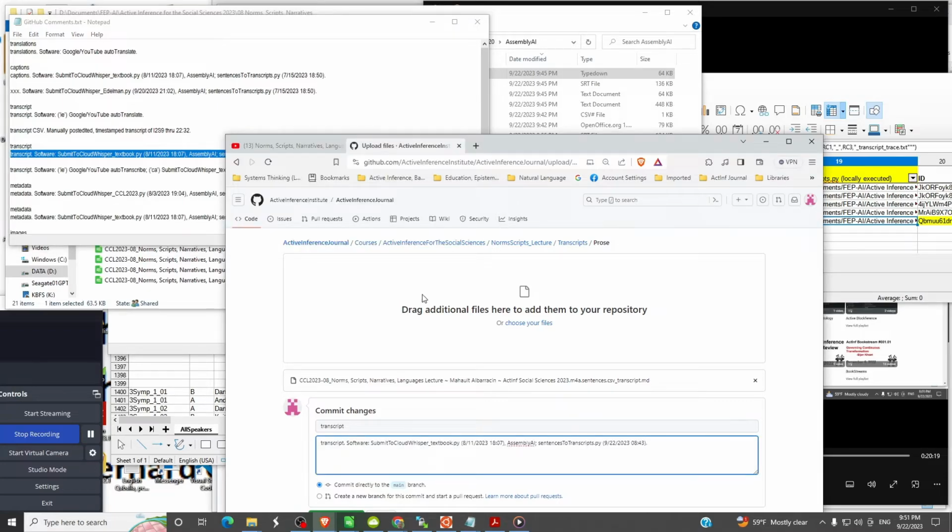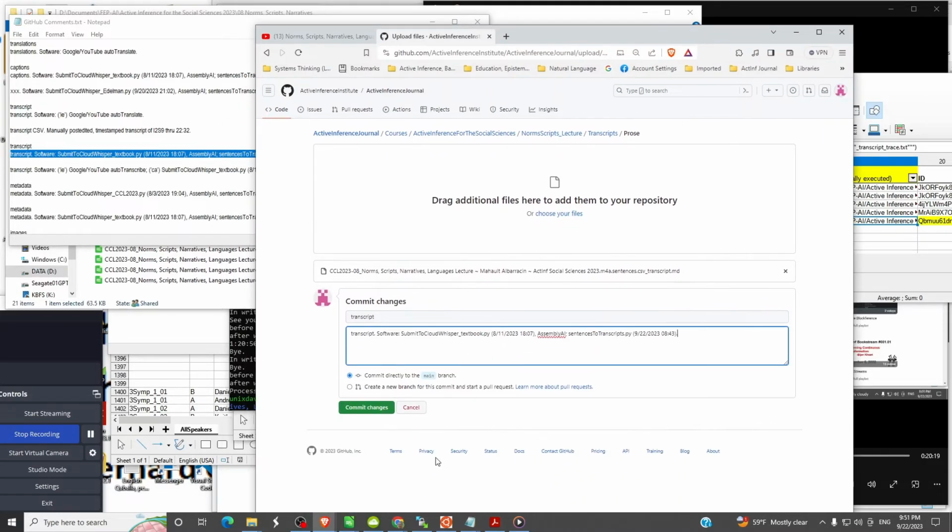So we put that in there. We say, okay, what have I done? I've got the markdown. It's the transcript. It's for active inference for the social sciences. It's the norms and scripts. It's the prose format. So we'll go ahead and commit that markdown.